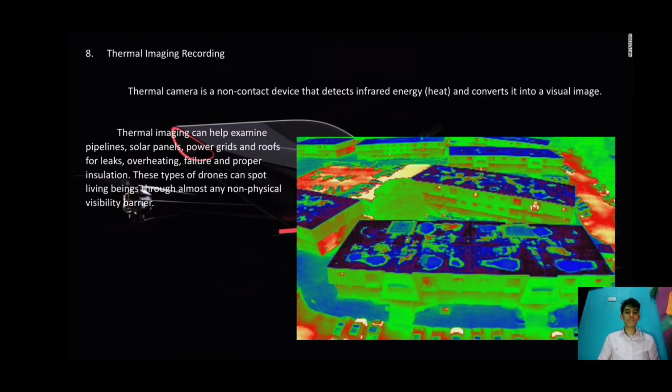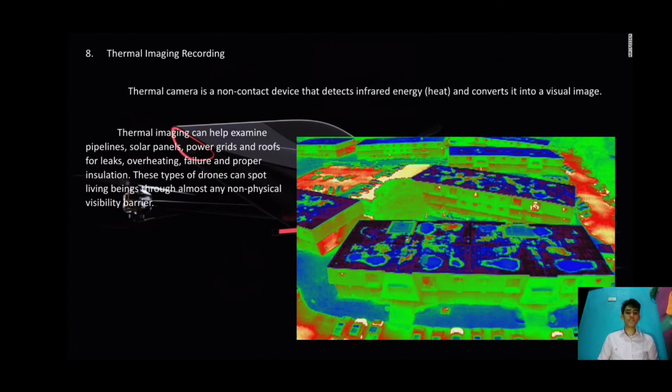Next is the thermal imaging recording. Thermal camera is a non-contact device that detects infrared energy, or heat, and converts it into a visual image. Thermal cameras more or less record the temperature of various objects in the frame, and then assign each temperature a shade of a color, which lets you see how much heat is radiating compared to the other objects.